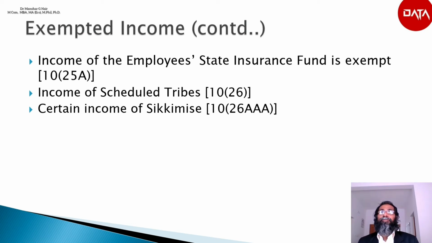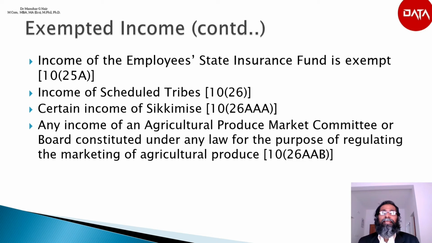However, if a Sikkimese woman marries on or after 1st April 2008 a non-Sikkimese, she will not be entitled to this exemption. The next point is any income of an agriculture produce marketing committee or board constituted under any law for the purpose of regulating the marketing of agricultural produce, which as per section 10(26AAB) shall be exempted.